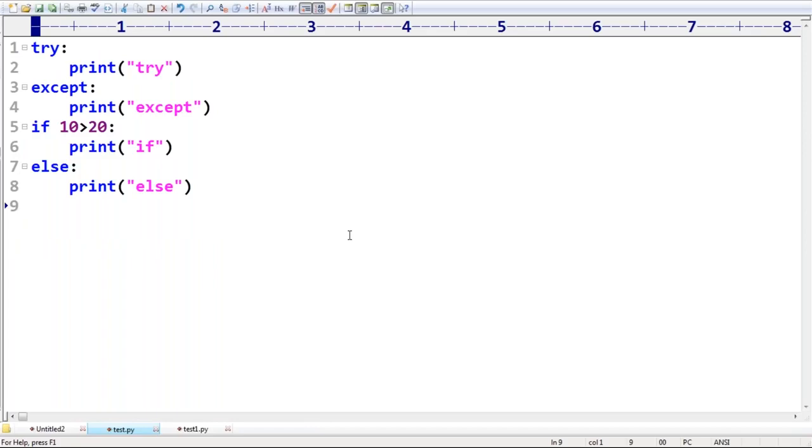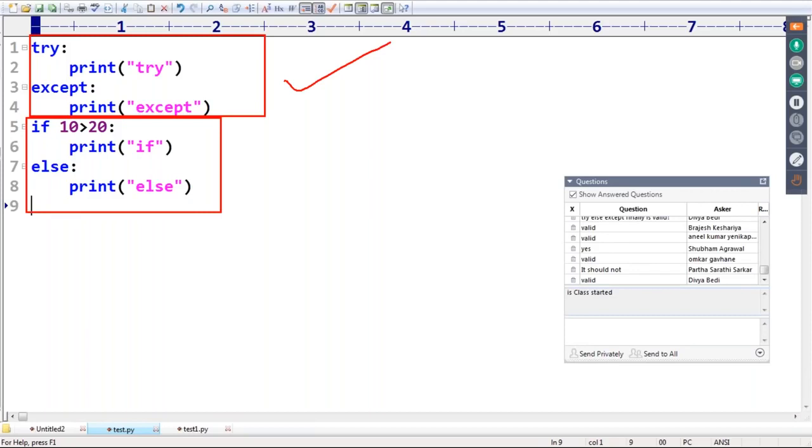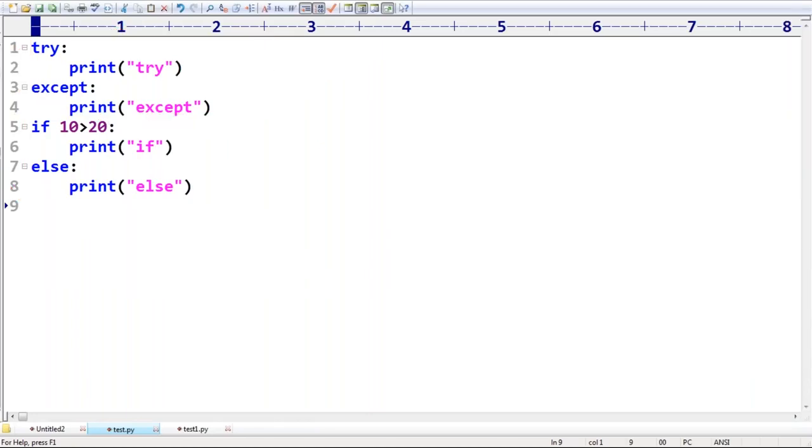Yes, man. Actually, this thing we should not bring into our exception handling, but anyway. Is it valid or not? What is the problem with that? Here, make sure try except is already completed. This block is meaningful. After that, I'm taking if else. There is no link between the first one and the second one. First one properly completed, second one properly completed. What is the problem with that?